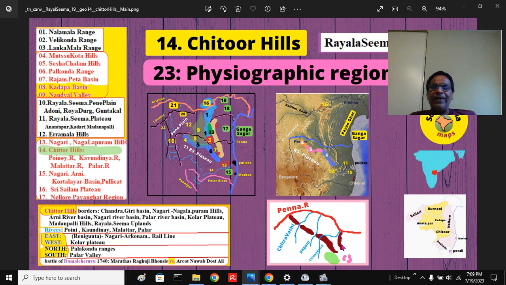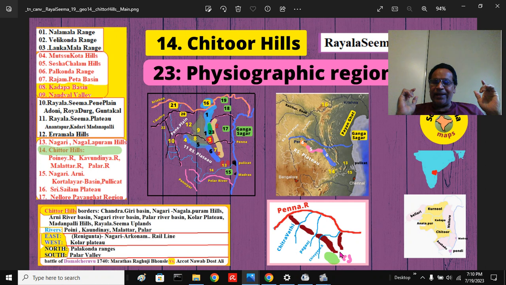This is the Velikonda mountains. Remember Palakonda, Velikonda. They meet at a gap town called Renigunta near Tirupati town. That is the major junction on which the railway line from Chennapatnam to Bombay, Salsette Island, was built in 1871 by the British Raj.